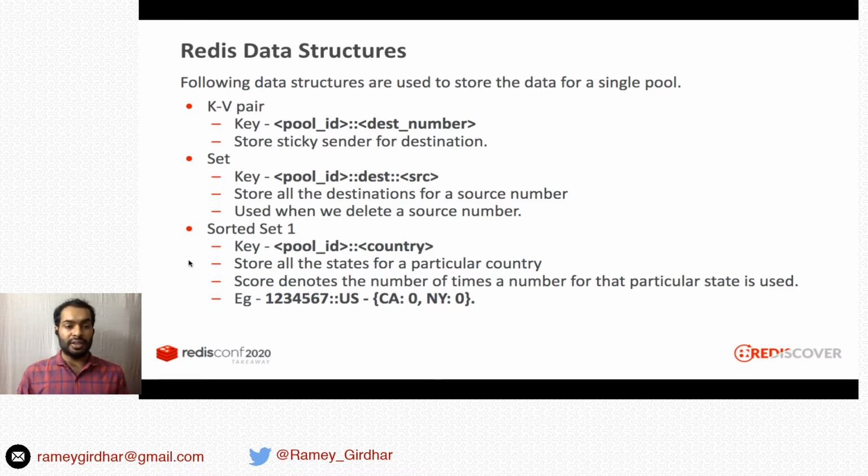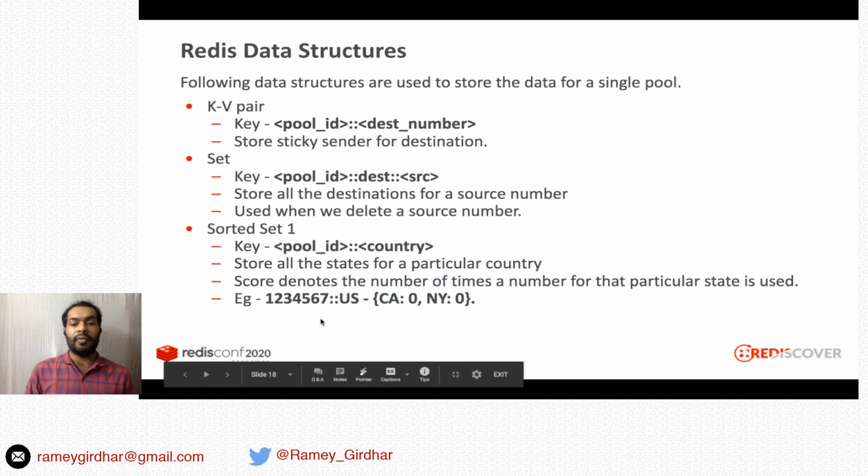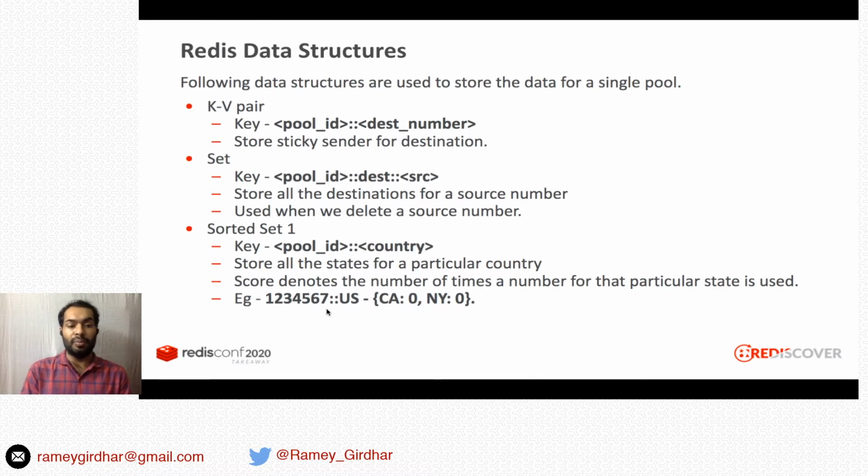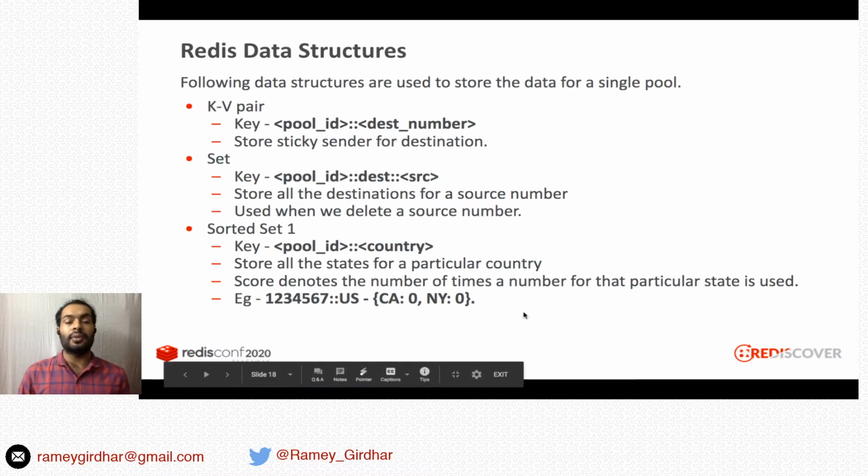Of the three sorted sets, the first one we store all the states for a particular country. These are the states of which the numbers are there in the pool. The scores denote the number of times a number for the particular state is used. So in this example, we have a pool for country US, and we have numbers for state of California and New York in the pool. So this is how this will look like. Initially the score will be 0.